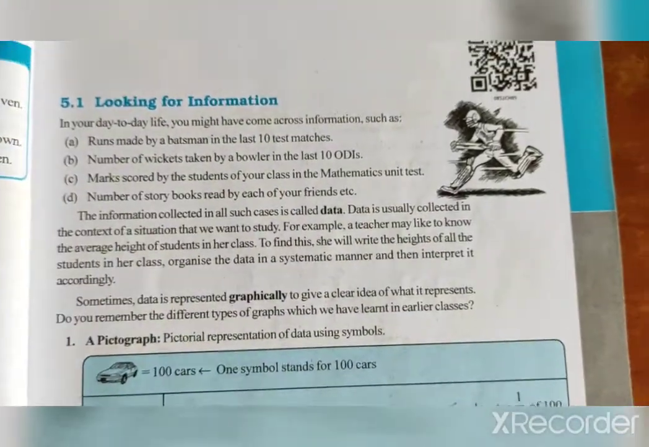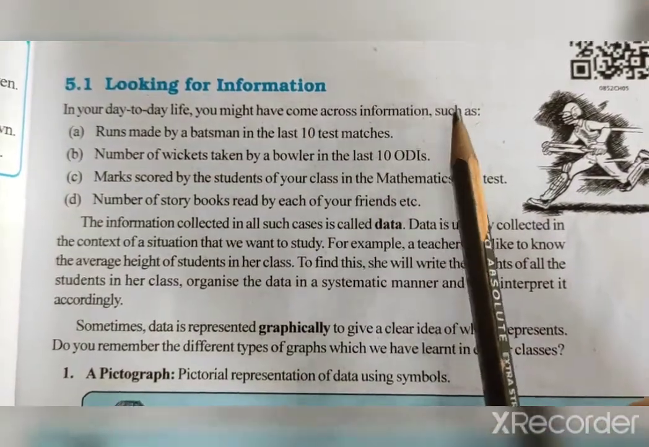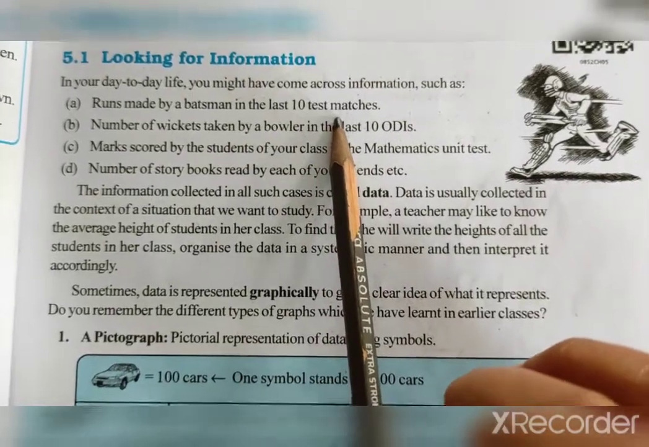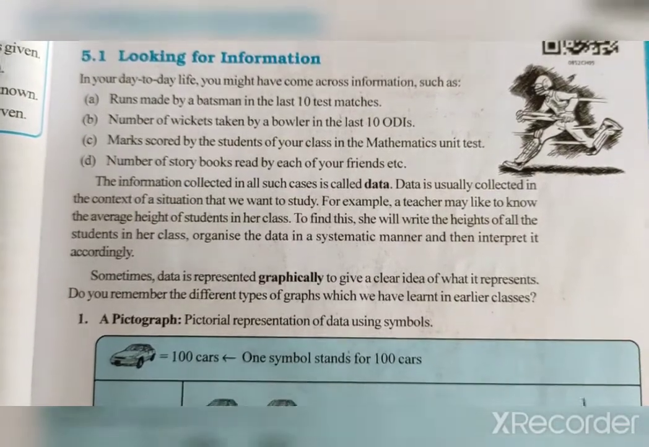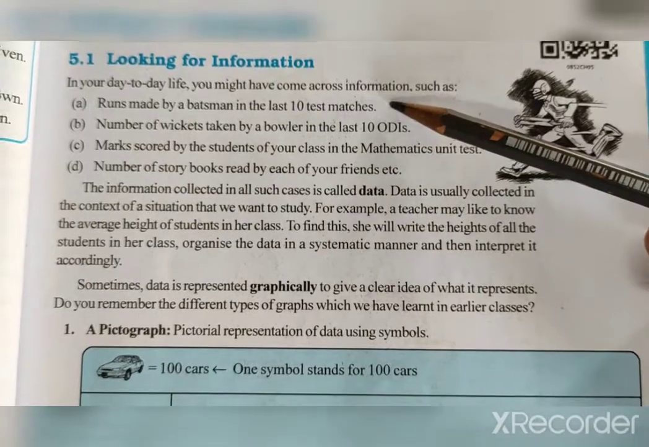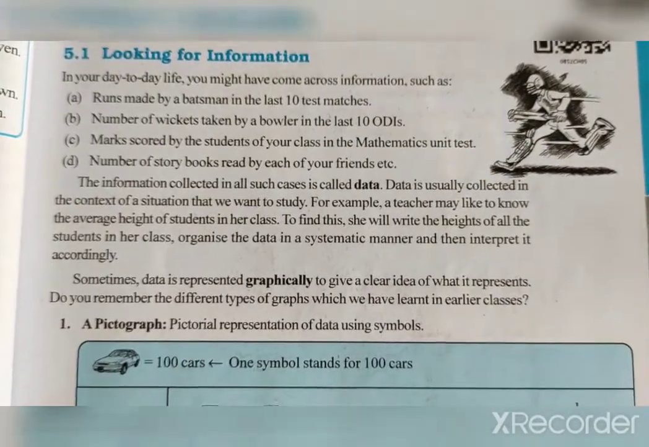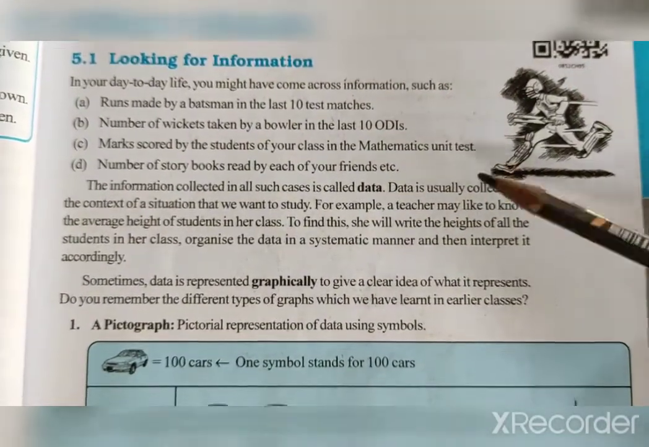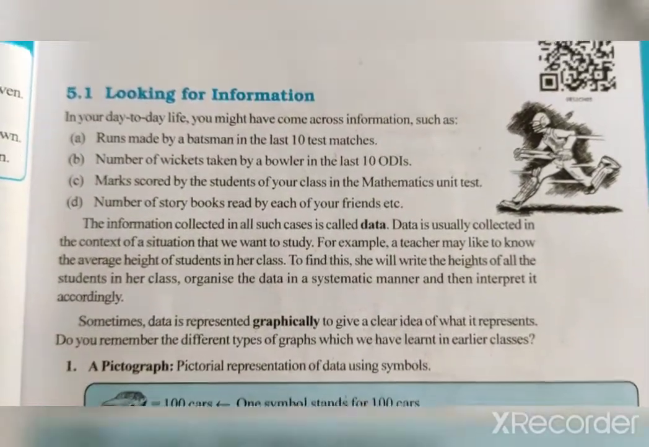So, looking for information, you can see that in our day-to-day life you might have come across information such as runs made by batsmen in the last 10 test matches. So for comparison, why do we need the data? With the help of data, we can compare easily. Because when we compare in the book, writing is time consuming. So when we draw a figure, a rectangle type or graph type thing, we can compare easily.